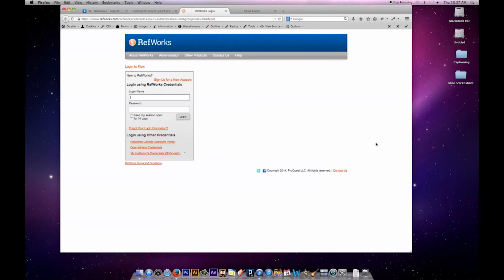If I had RefWorks up and running, it would have gone directly into it. If I don't have it up and running, I'm prompted to log in. If I have an account, I would just put in my information and log in, and those citations would come in. If I haven't done that yet and created an account, I would create a new account.